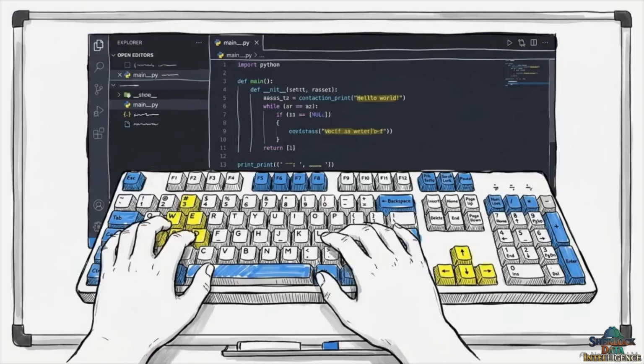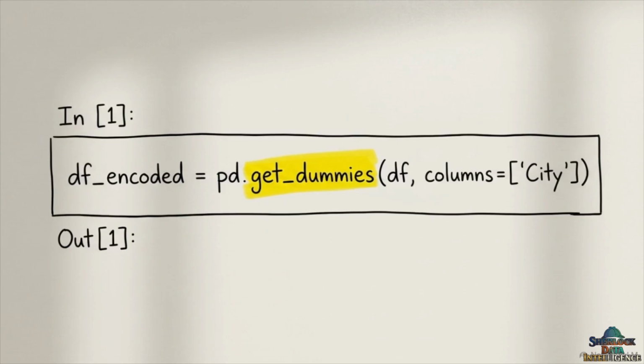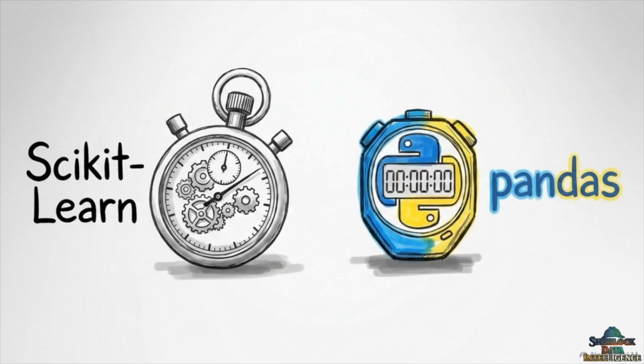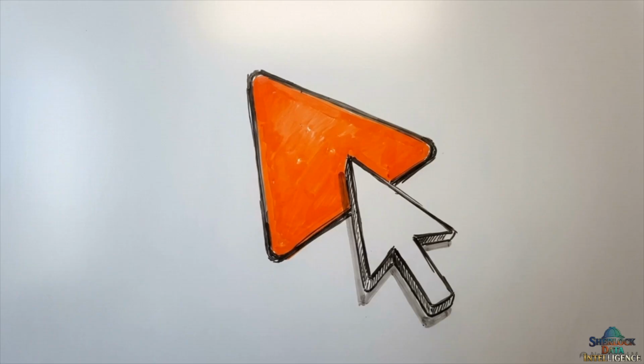Let's transition back to the practical Python environment to execute this on our dataset. Looking at this code block, we rely on a pandas function called getDummies. The syntax targets the original data frame, and then we specify the exact column we intend to expand. The OneHotEncoder function from Scikit-Learn is a valid alternative tool for the same job, but pandas is generally faster for immediate exploratory data analysis. Execute that code cell to trigger the transformation.